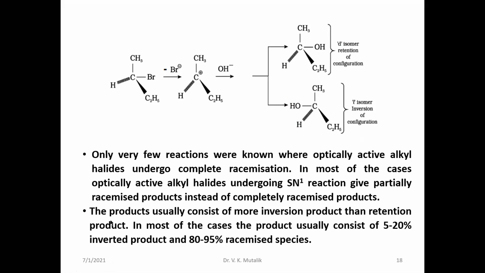So the products usually consist of more inversion product than retention product. In most cases, usually 5 to 20% of the product is with retention of configuration, while the inverted product is 80 to 95% racemized species.